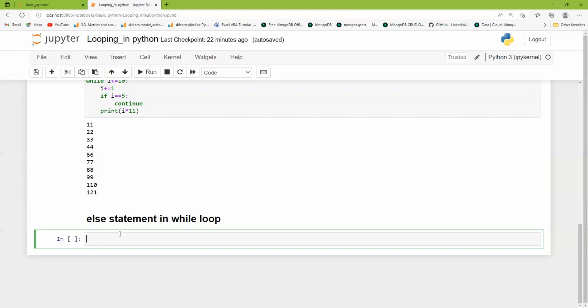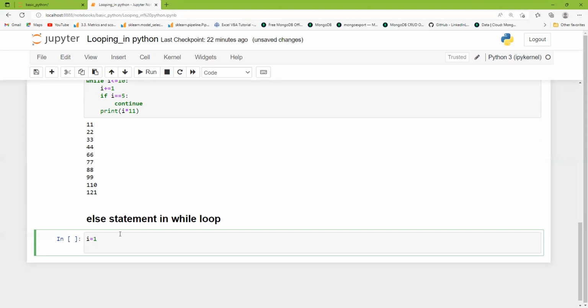The else statement with the while loop. With the else statement, we can run a block of code once when the condition is no longer true. Now see, we will take one example. Suppose the value of i is equal to 1. Then I will use this while loop on the value of i, while i is less than 6.